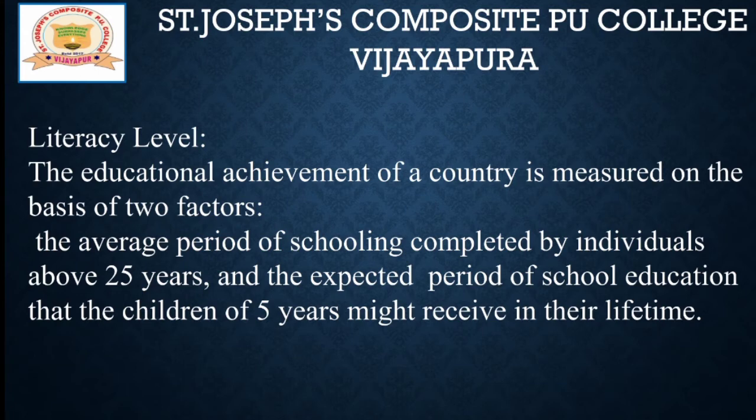Second, the expected period of school education that children of 5 years might receive in their lifetime. That means primary education and adult literacy rate, if it is good in the country, then we can say that it is educationally good. So this is the literacy level.